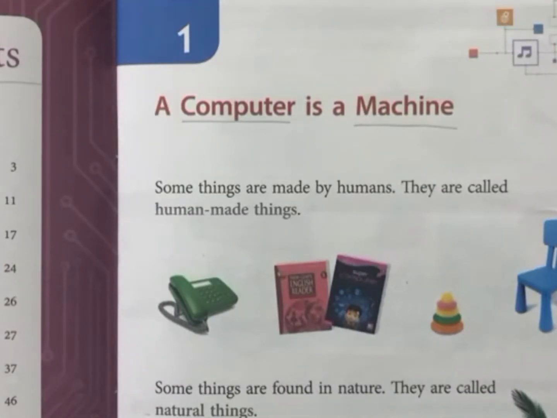Look in your room, you will find so many things around you, like TV, refrigerator, almirah, books, fan, tube light, light, mixer, pencil, bag. All these things man has made, so these things are called human made things.